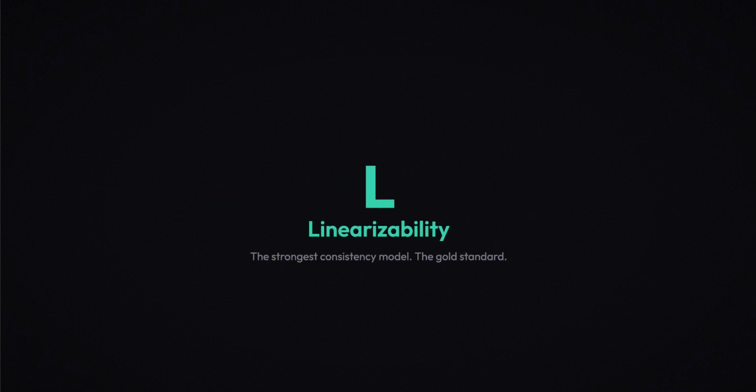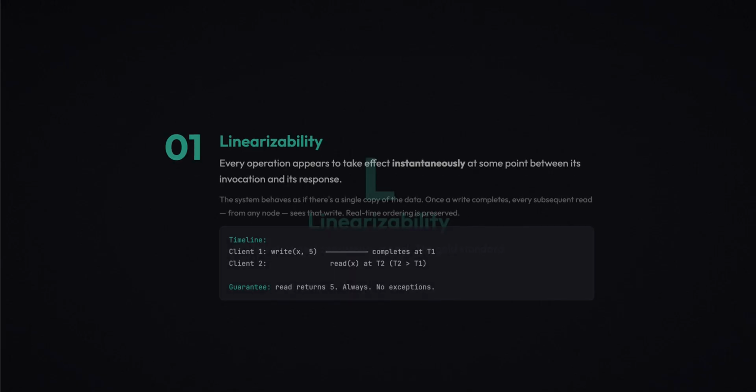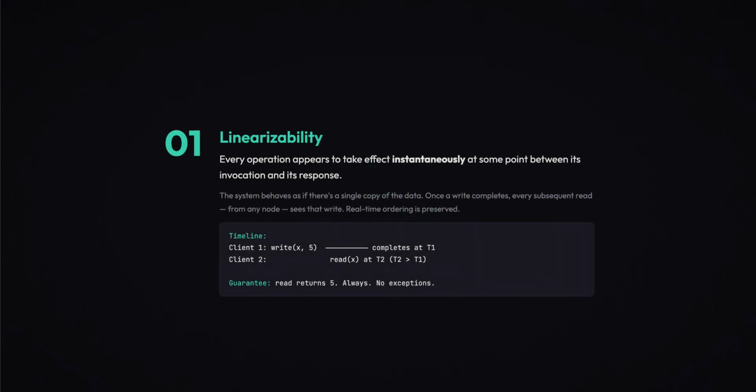Linearizability, the gold standard, the strongest consistency model in distributed systems. Linearizability means every operation appears to take effect instantaneously at some point between its invocation and its response. Let me unpack that. When you send a write request, at some moment during the time between when you sent it and when you got the response, the write happens. And once it happens, every subsequent read from any node, anywhere, sees that write. The system behaves as if there's a single copy of the data.